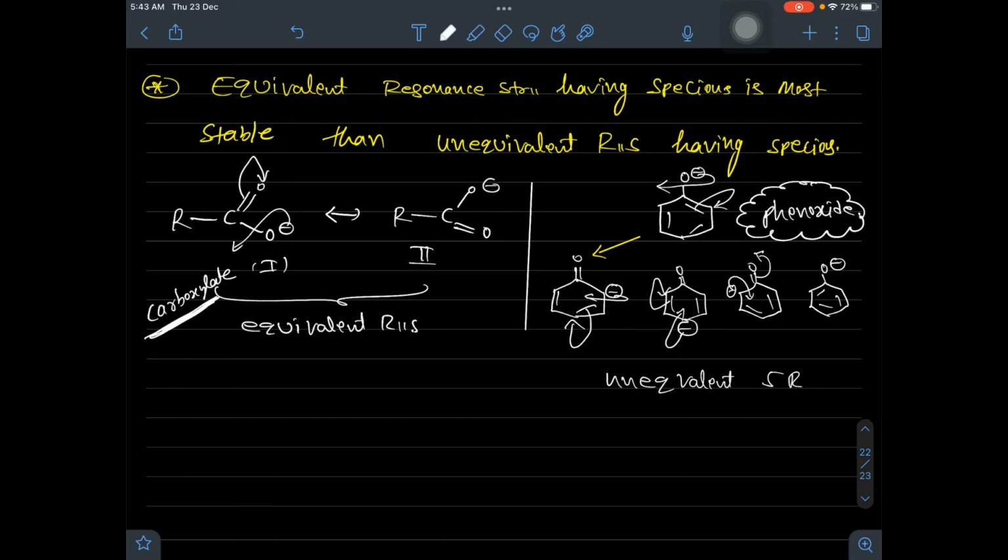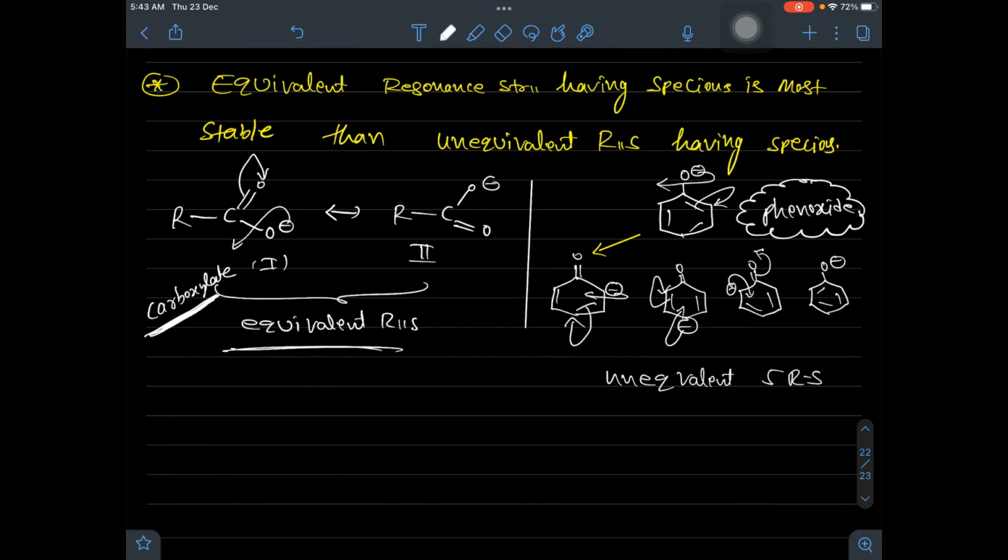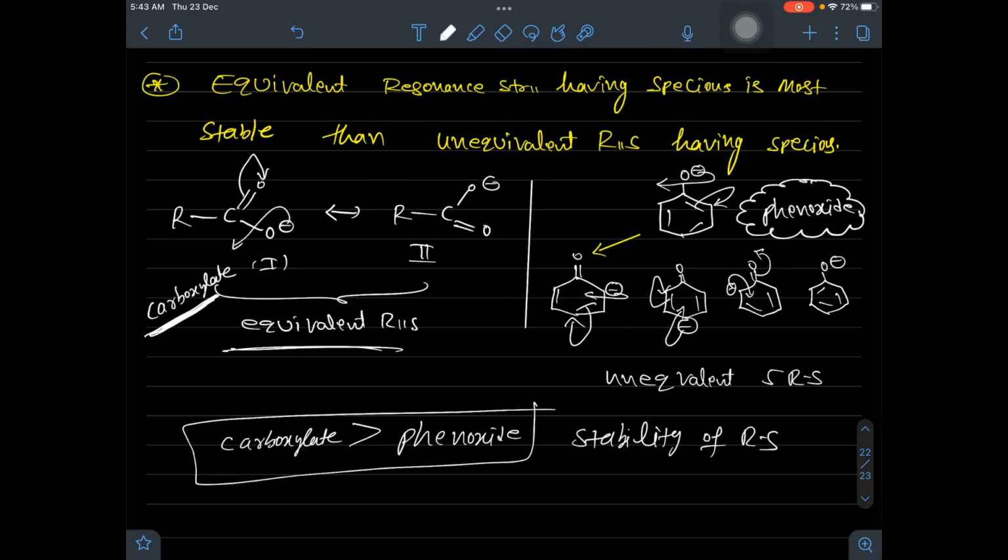So the most stable one is the one which has equivalent resonance structures. So carboxylate is more stable than phenoxide. Is this point clear? This is another rule.